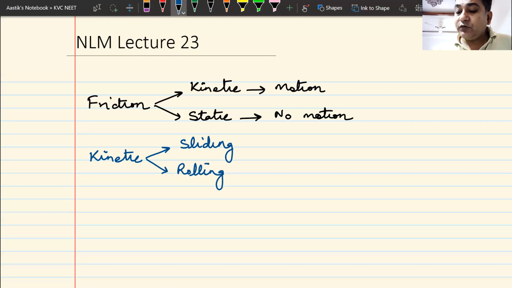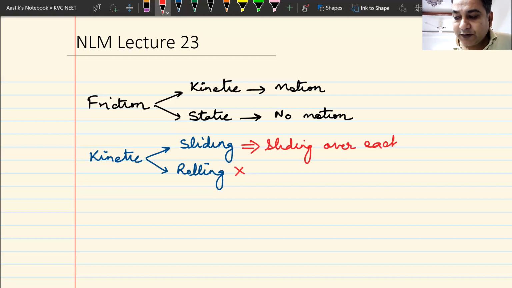Now, as I already told you, this rolling friction is not in our course. The only friction that is in our course is known as sliding friction. Now, this friction comes when two bodies are sliding over each other. So, whenever we have two bodies which are sliding over each other, then you will have this sliding friction.